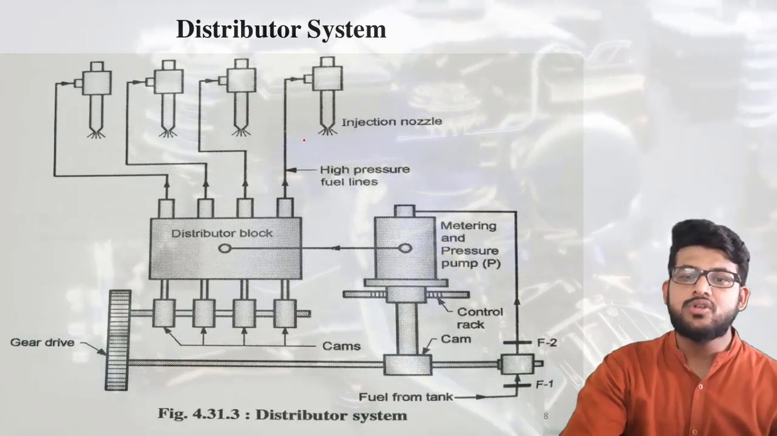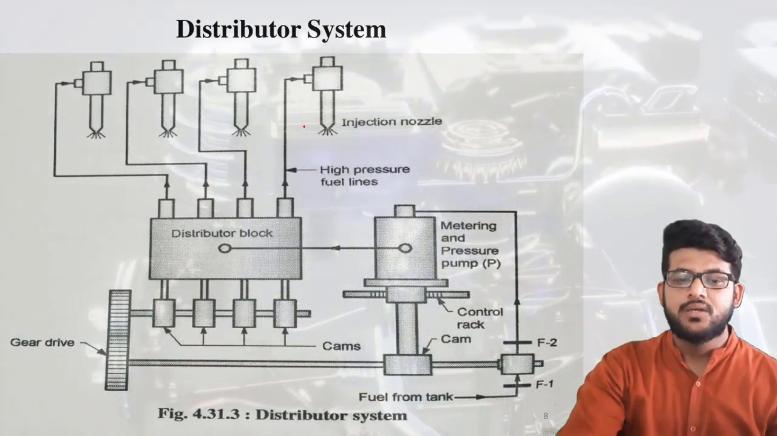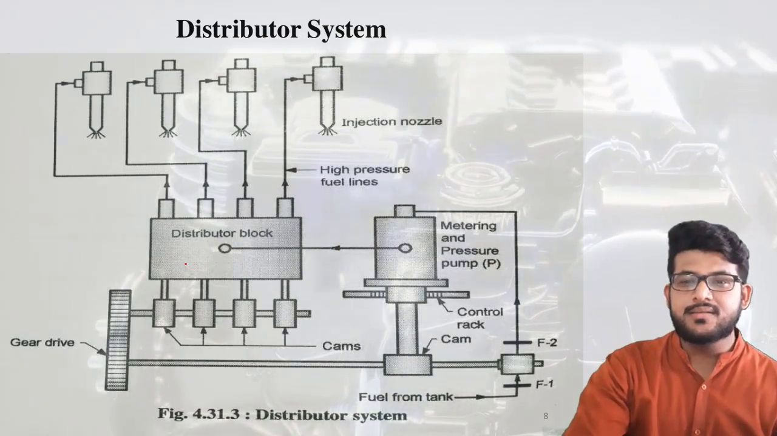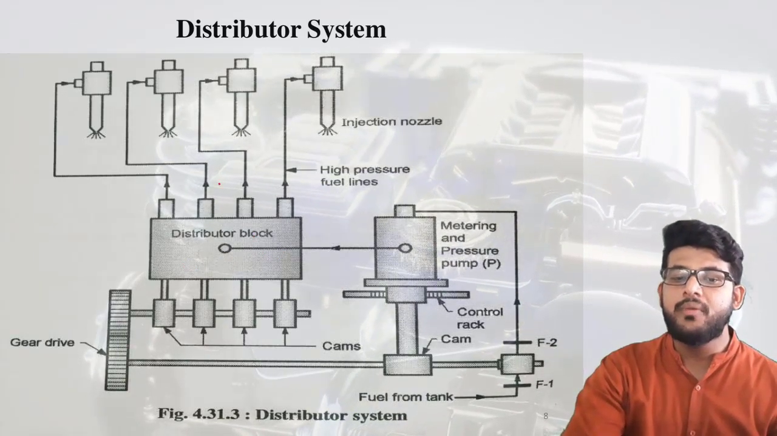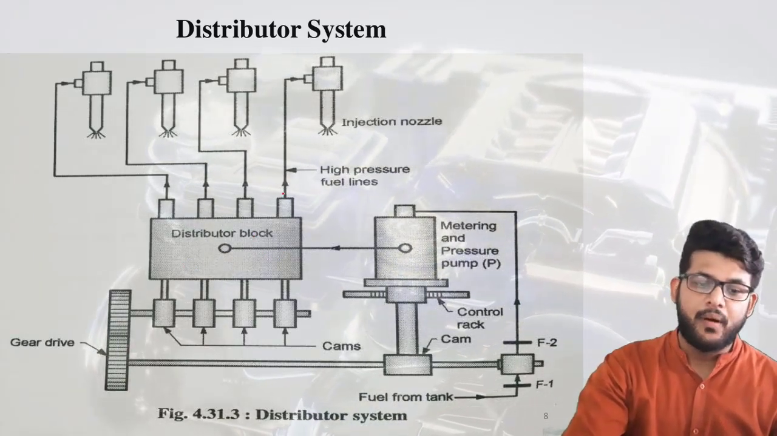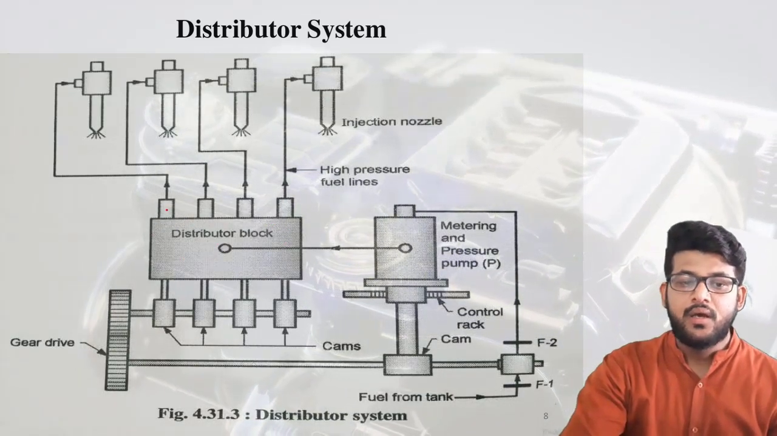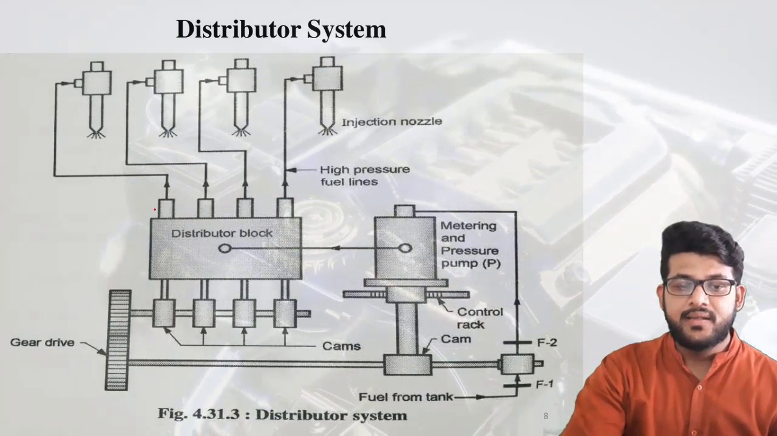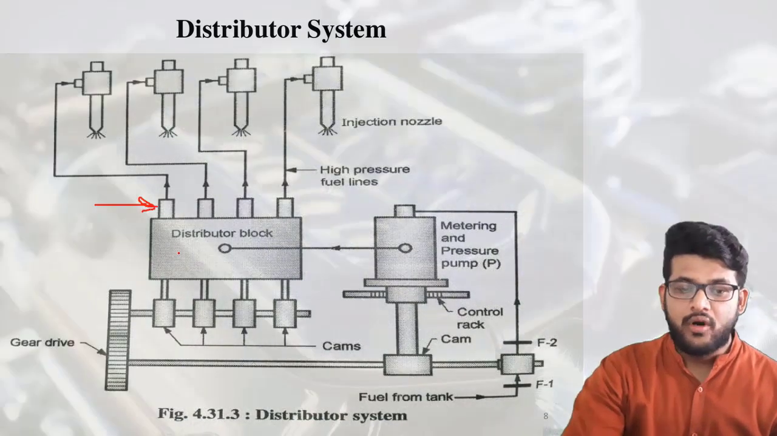Fine. Now there is also one more system, it is called the distributor system. Now what is happening here? In the distributor system you can see there is one distributor block. It is similar to CRDI, but you can say it is actually a combination of CRDI and individual pump. The distributor block is given here. The injectors are connected with all these high pressurized lines, and these high pressurized lines have the pumps, which are here.